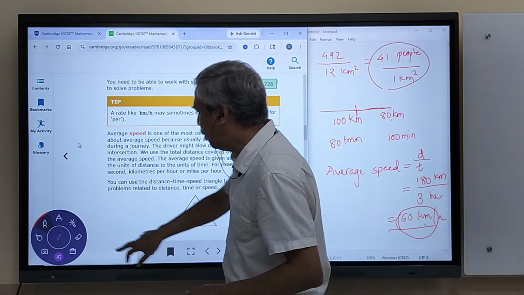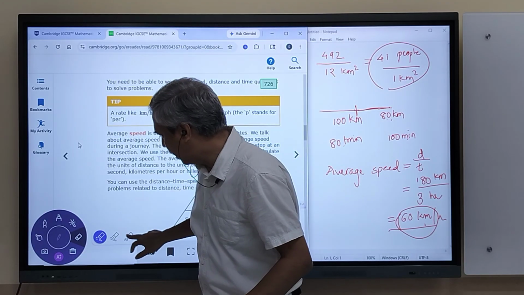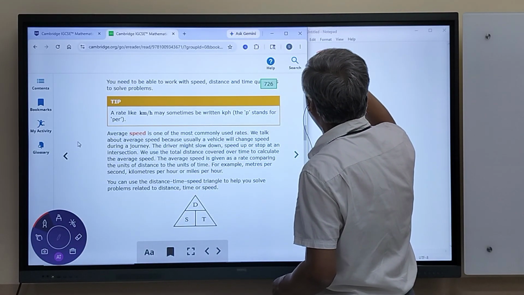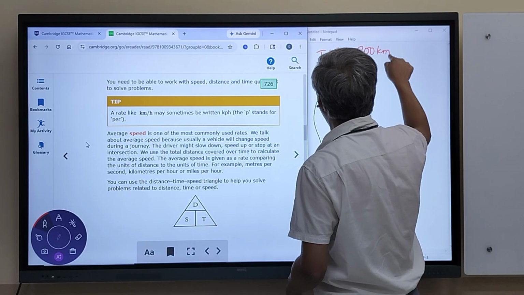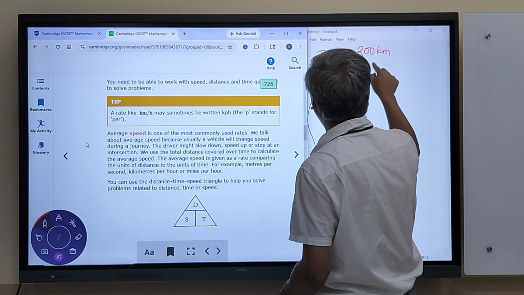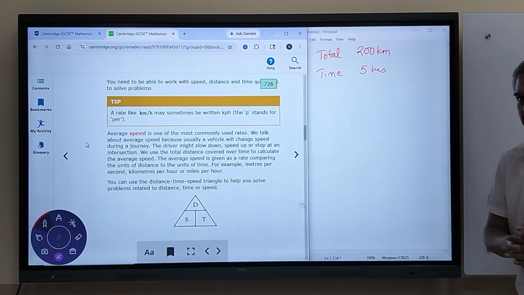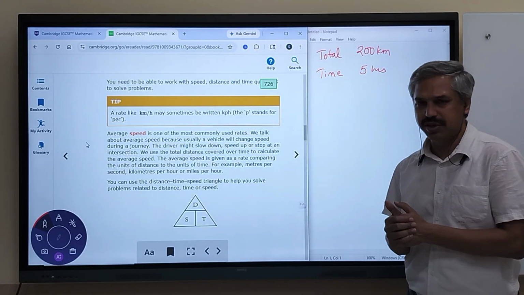Now let's see a numerical based on this. Let's take a case where the total distance traveled is 200 km and the time taken is 5 hours. For 5 hours, maybe the road was such, maybe the vehicle that we chose was such.